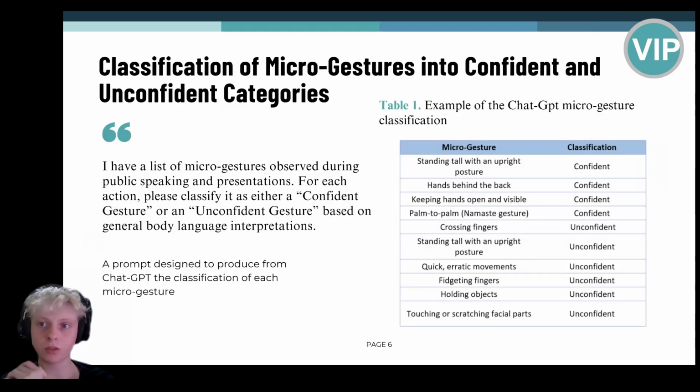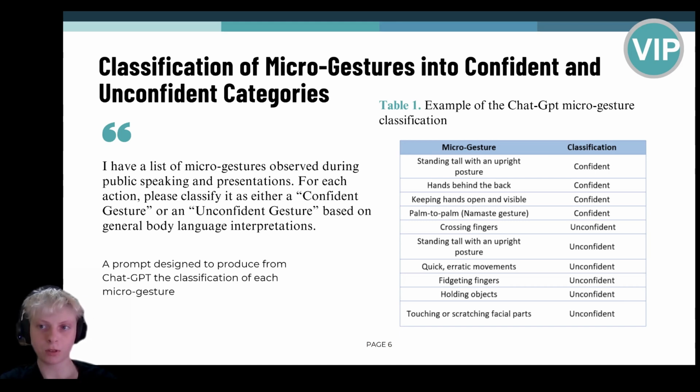To enable the confident model to accurately detect unconfident gestures and convert them into confident counterparts, it was essential to categorize the microgestures in our dataset as either confident or unconfident categories. To achieve this, we leveraged ChatGPT, a large language model developed by OpenAI, to assist in the classification process. ChatGPT has been developed using extensive collections of general knowledge, allowing it to excel at interpreting body language and gestures.